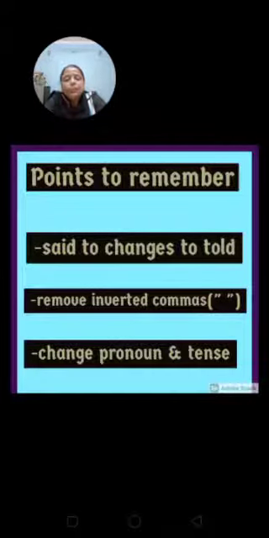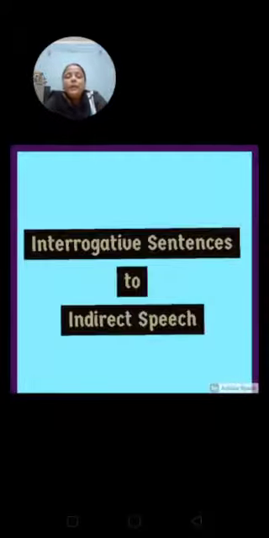The second point is we will remove inverted commas. In writing, when we are going to write the sentence in indirect speech, there will be no inverted commas, so we will remove inverted commas. The third rule we have to follow is we have to change pronoun, tense, and adverb if there is one in the sentence. Alright. Now, let's look at the second kind of sentence, interrogative sentence to indirect speech.